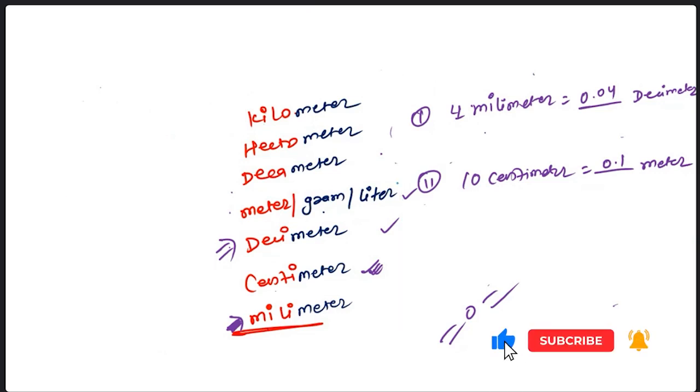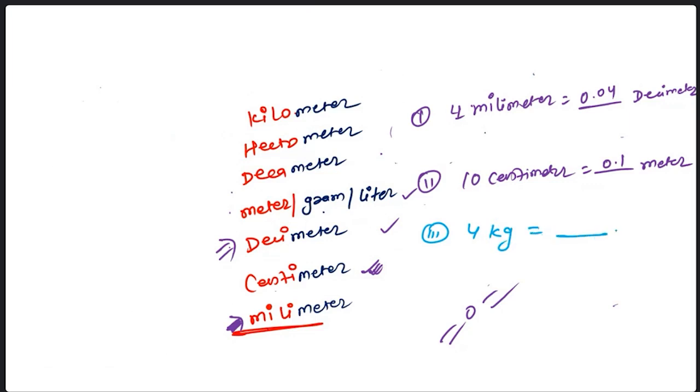Completed. Now, suppose I'm going to ask you here, I'm writing third question. Don't focus on first and second. Tell me the answer of first question. There is a 4 kilogram. I'm writing kg. Kg means what? Kilogram. Equal to how many decagram? Can you tell me the answer? 400 decagram. 400.